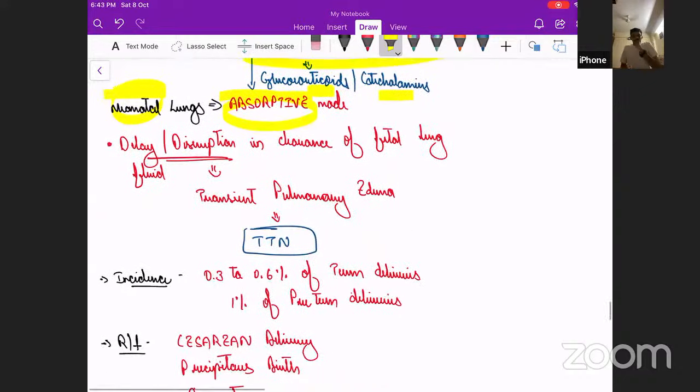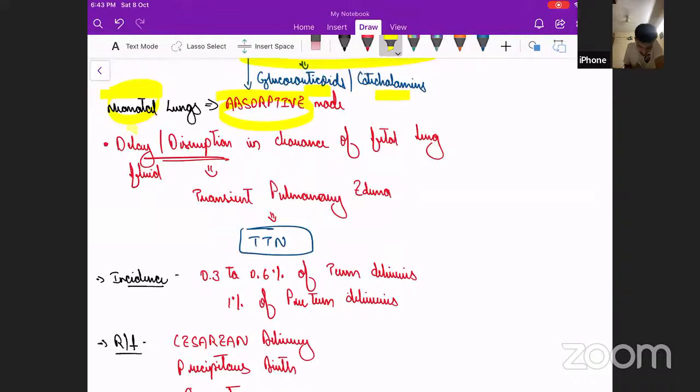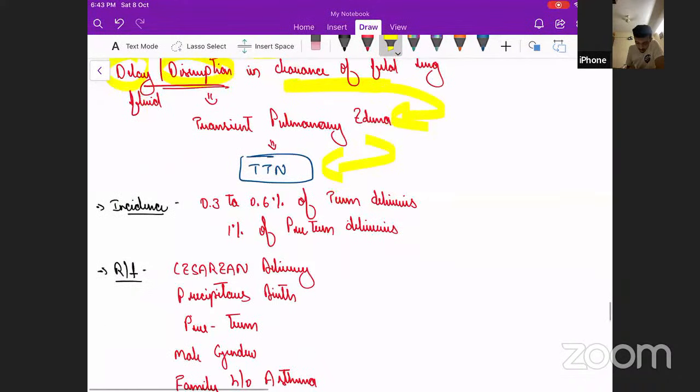So if there is any delay or disruption in the clearance of fetal fluid, it will lead to transient pulmonary edema, which will lead to respiratory distress. And so it is called transient tachypnea of newborn. Tachypnea because there will be respiratory distress. Transient because it's a very benign and self-limiting disease. Incidence is low, around 0.3 to 0.6% in term babies and 1% in preterm deliveries.